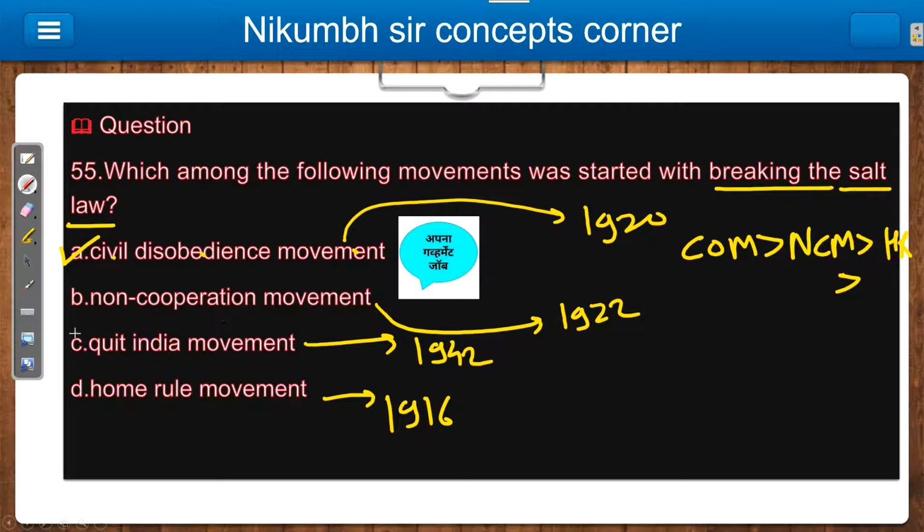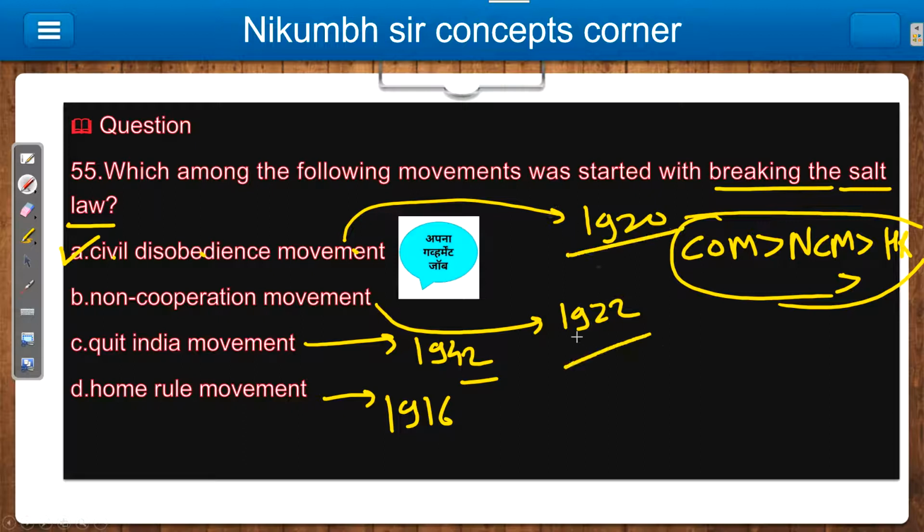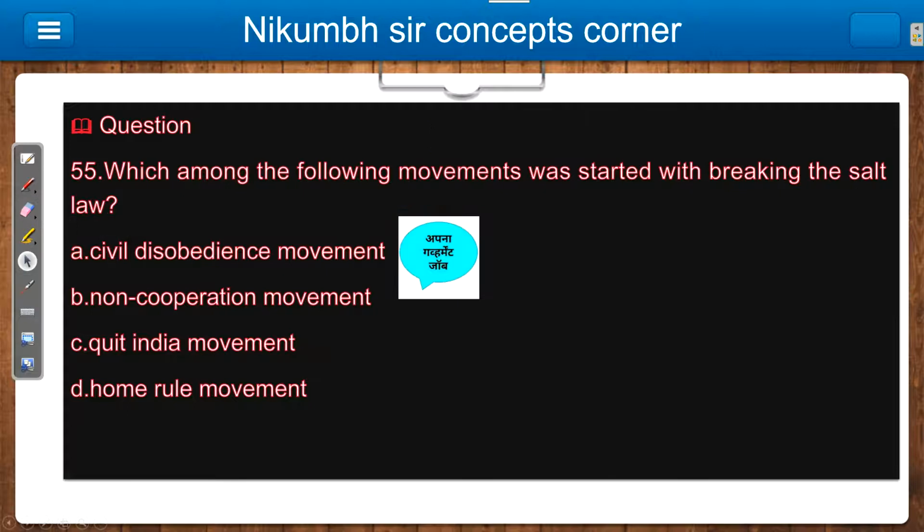This is easy to remember, Quit India movement, because obviously it is close to 1947, right? So it is always the last event. So this is one type of question they can ask you, and the other type is a list. Then obviously they can ask you the year also. It is an important question of modern history, so remember all the things. Okay, this much information is enough for this question. Let's move to question number 56.